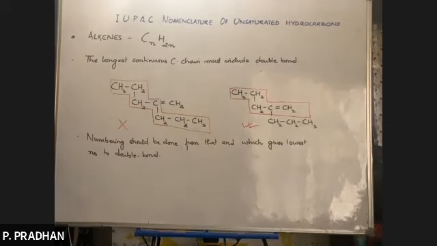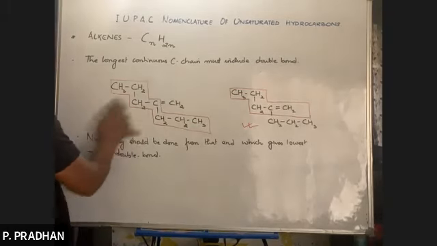Fine. So numbering should be done from that end so that the lowest number is provided to the carbon atom containing the double bond. Okay, and the suffix ane we will convert into ene, as discussed before. Okay, now let us see. Let us take some examples of it.